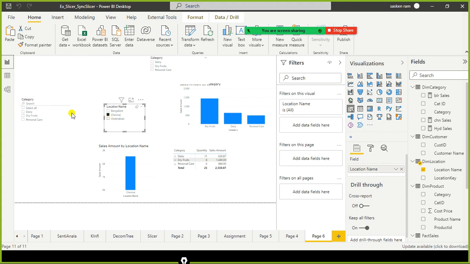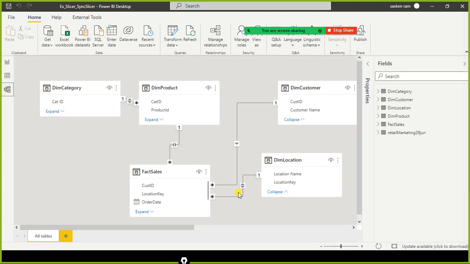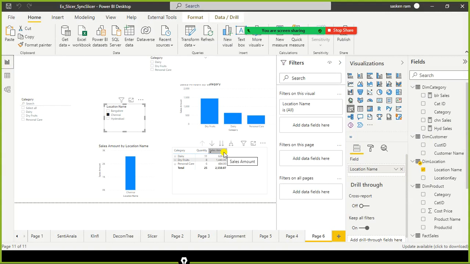It was not happening this way because the location and category tables, these two dimensions, were not directly linked. Only after I enable the bidirection between these two can I filter the category dimension using the location dimension. Anyhow, writing the measure we will see later, because once I cover the filters concept, you will be able to understand.